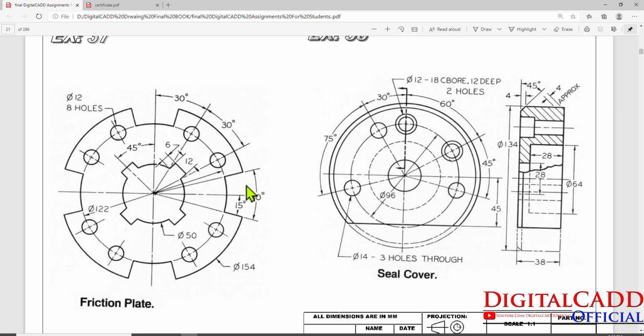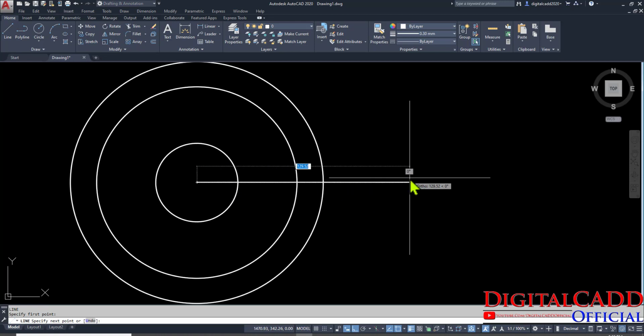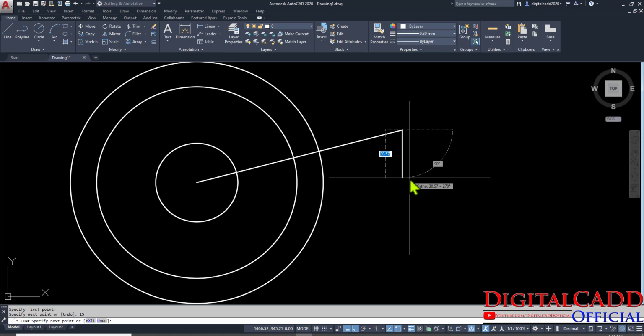Now what to do? We are going to create this portion. Here we have to take a line at an angle of 15 degree in clockwise direction and 15 degree in anti-clockwise direction. So how could we do that? Let's have a look. Press L for line, start from center, drag it here. Press tab, type 15 degree, enter.